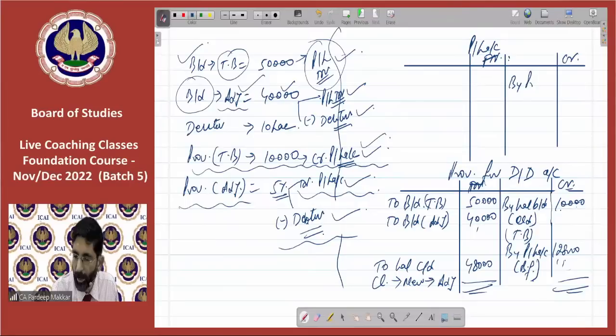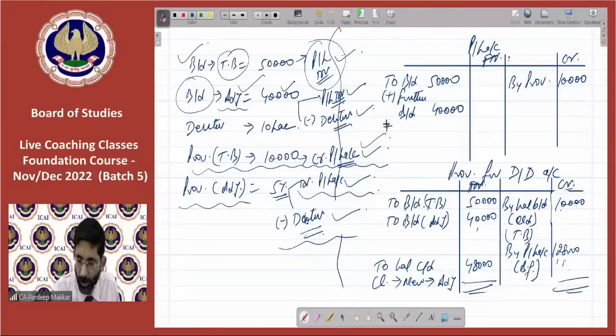By provision for bad debts, that is 10,000. To bad debts given in trial balance, plus further bad debts that is given in adjustments, we are calling it further bad debts also, plus new provision. You may see whatever is easy for you, you may do it. There's no problem.